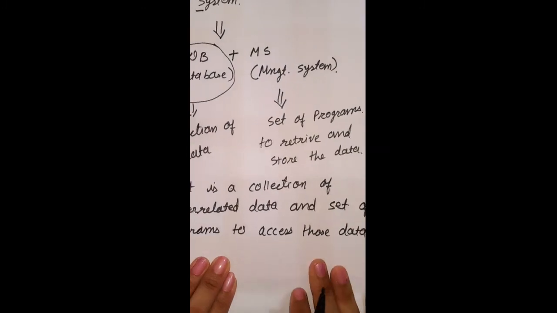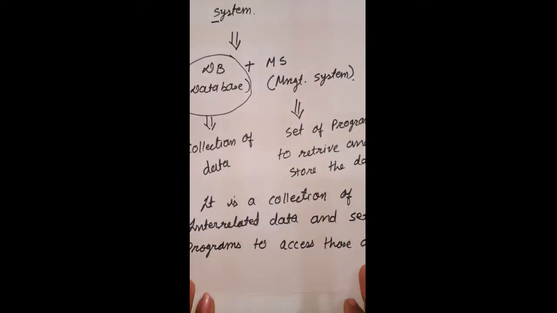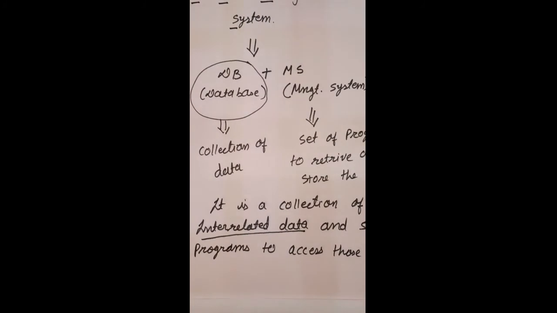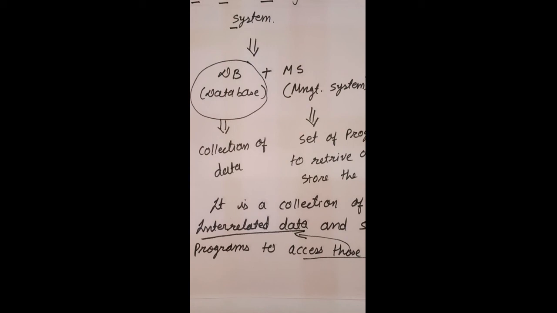So what is the definition? It is a collection of interrelated data. Here I am using the word interrelated data. So randomly we cannot combine all the data; we are combining only related data, and a set of programs to access those data. Which data? Related data. When these two combine, it will form a database management system. So this is the formal definition of database management system.